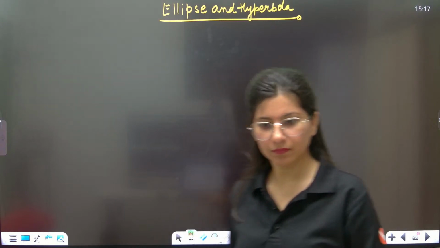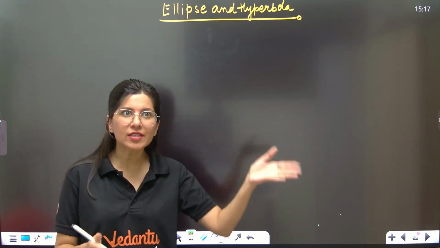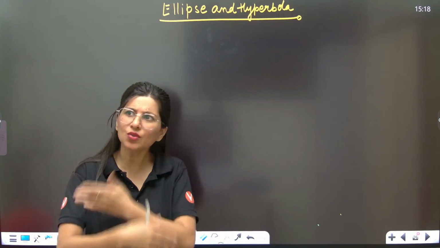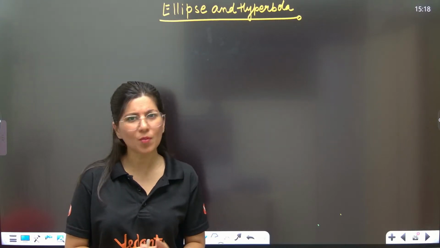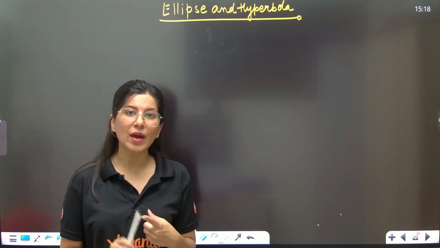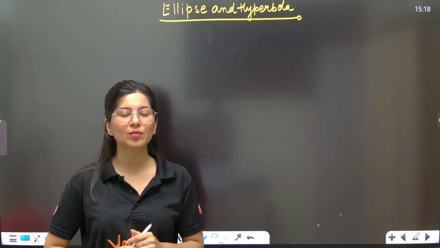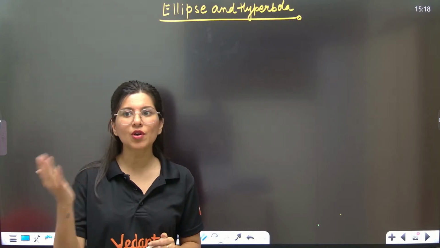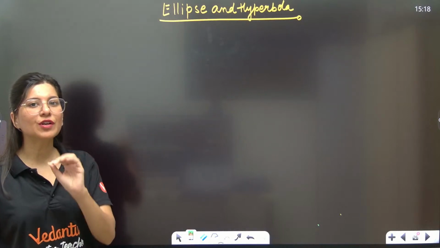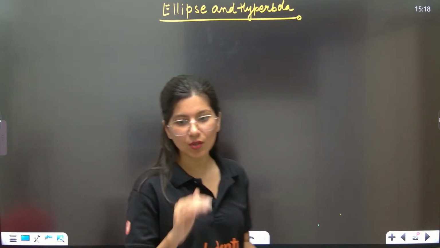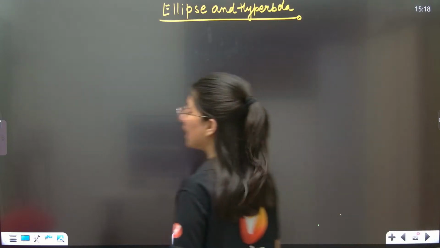Alright, so that is why. In mathematics, most people get scared because the question is lengthy. But who is telling you to do all 50 questions? All 25 questions? Nobody. Not 25. You have to do 13. You have to make the target, maximum 14 questions. Not beyond 14. Just go for physics and chemistry. Target 12 to 14 questions in mathematics and you will be done. Okay. Alright, yes. Ellipse and hyperbola.